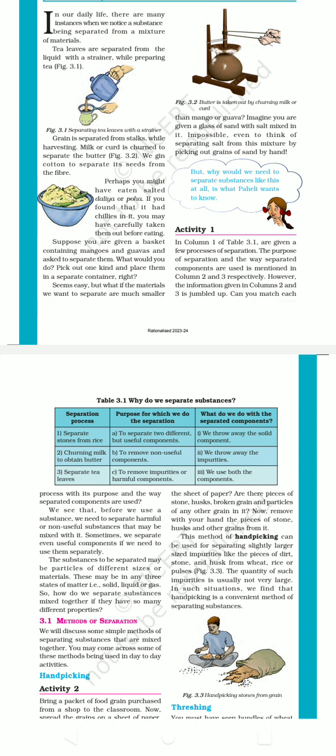But when you make tea, then what do you do with the tea leaves? Obviously, throw them away. Guys, the thrown tea leaves are an example of impurities or harmful or non-useful substances that may be mixed with it. Next is, sometimes we separate even useful components if we need to use them separately.